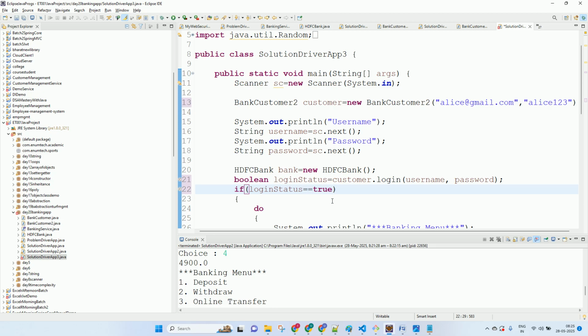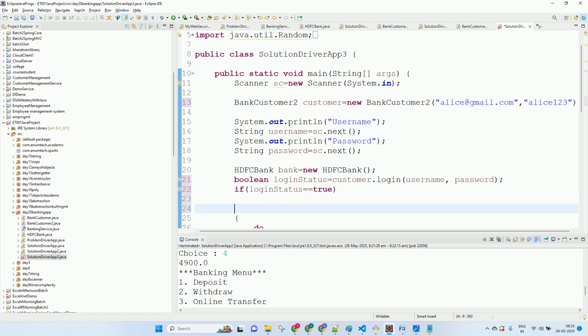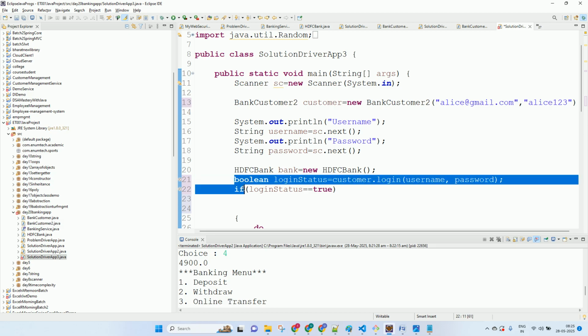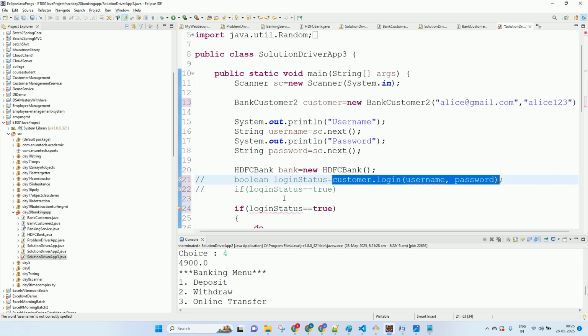Okay. So what will this return? True or false, right? So you can directly consume that over here instead of going such a long way, no? This is one style of doing it, and this is another style of doing it. Directly in the if, you can call the method. So you will be saving on a variable. So directly you can say customer.login, username, password.